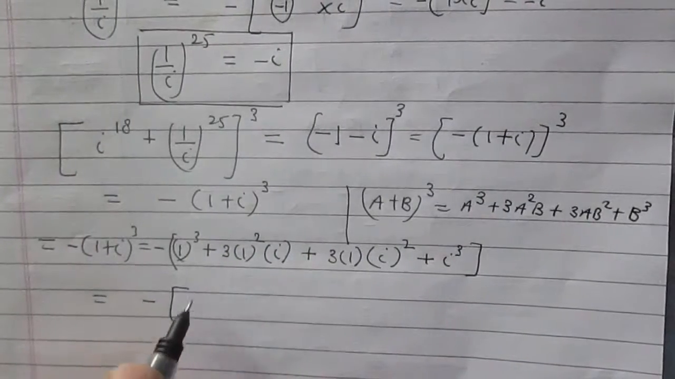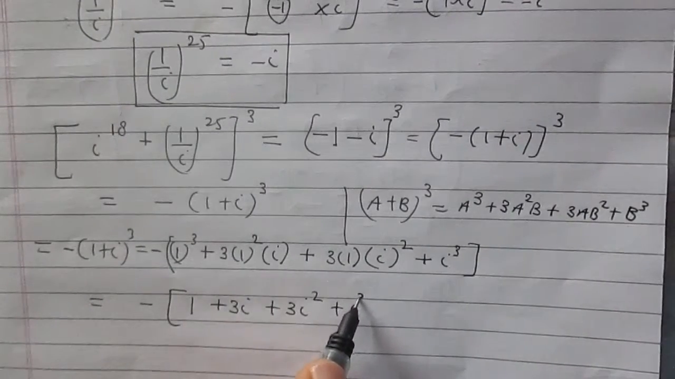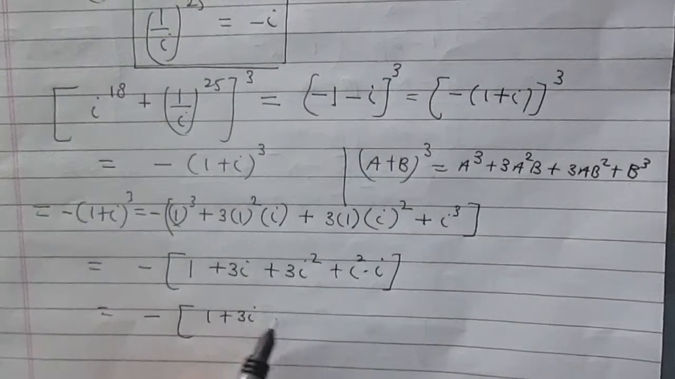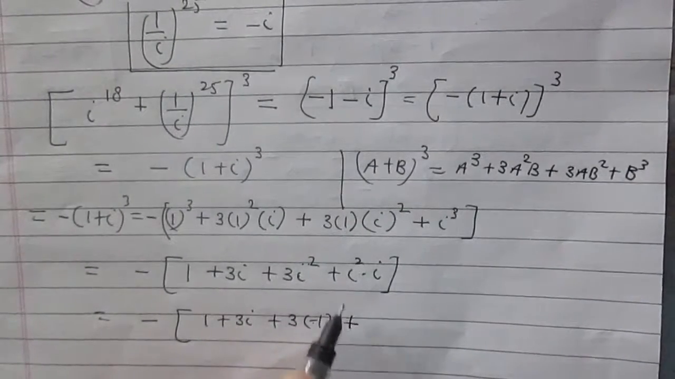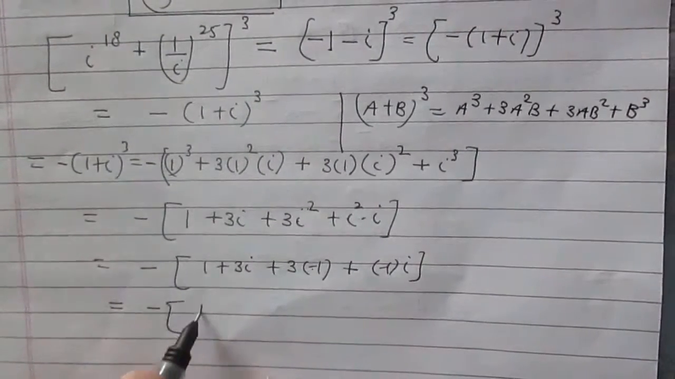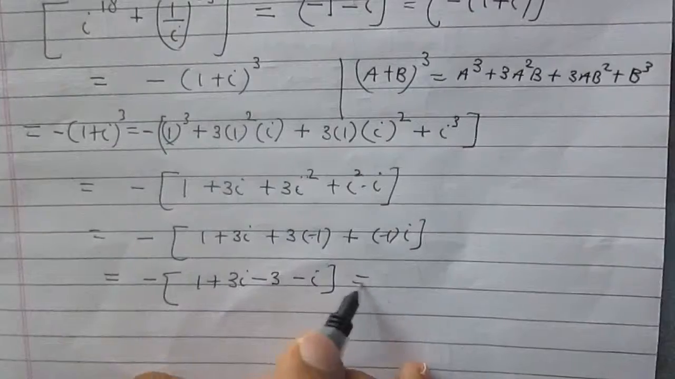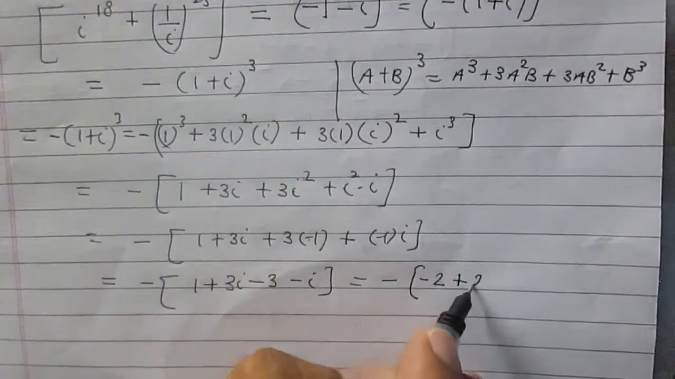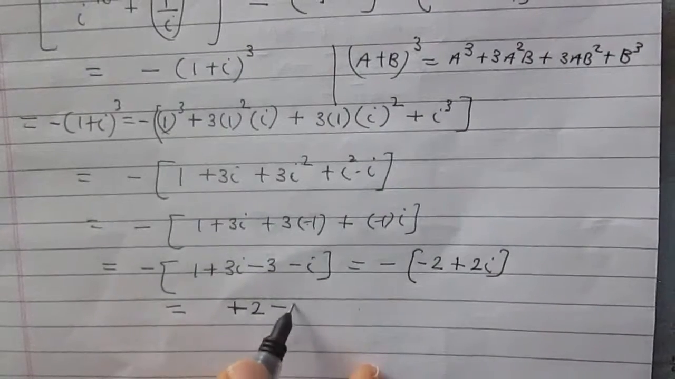So it is minus of (1 + 3i + 3i^2 + i^3), which is i^2 into i, minus of (1 + 3i + 3 times minus 1 minus i). Why? Because i^2 is minus 1, and once again i^2 is minus 1. So finally you can write minus of (1 + 3i - 3 - i). You will get minus of (1 minus 3 is minus 2, 3i minus i is 2i). So the final result is minus of (-2 + 2i), which is 2 minus 2i.